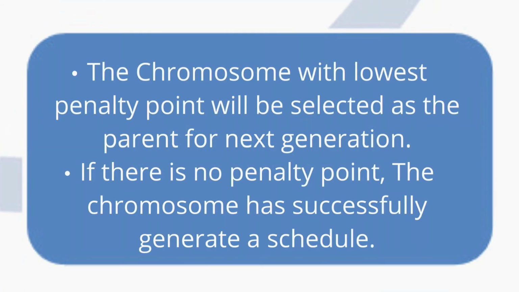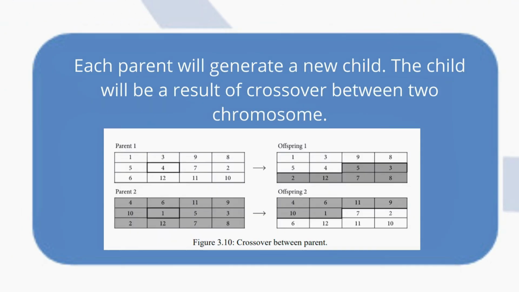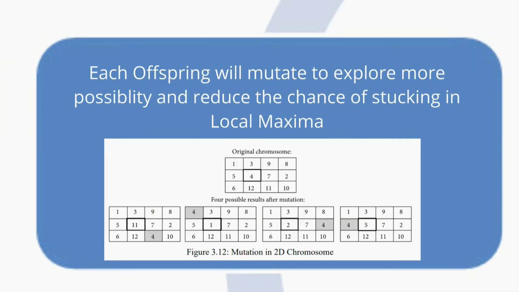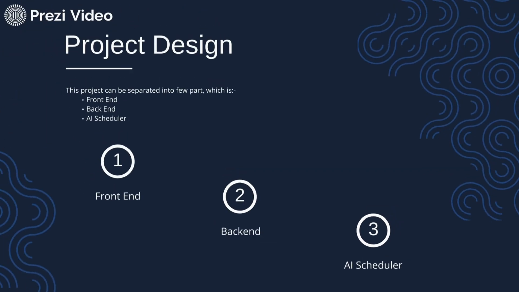The chromosome with the lowest penalty point will be the best chromosome and is selected to be the parent for the next generation. But if there is no chromosome with zero penalty point, then we have not got our answer and we will reproduce the parents to get their offspring. This process is named crossover, where we can see in offspring 1, we have some part from parent 1 and some part from parent 2. And then some of the genes in the offspring chromosome will be mutated. This will ensure that we will not get stuck in local maxima. So that's all for our project design.